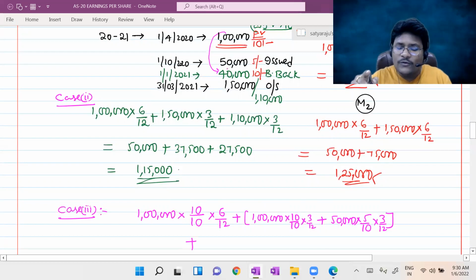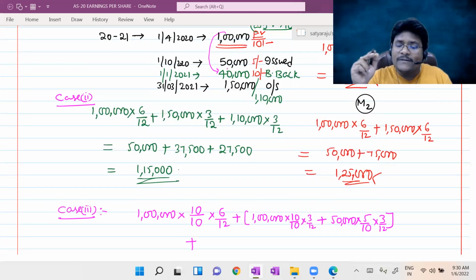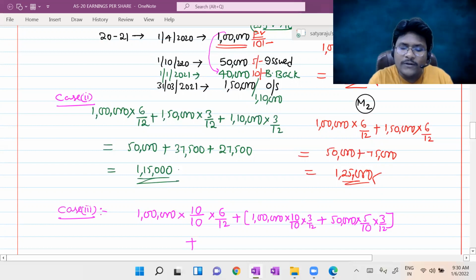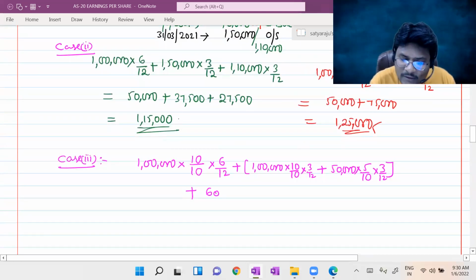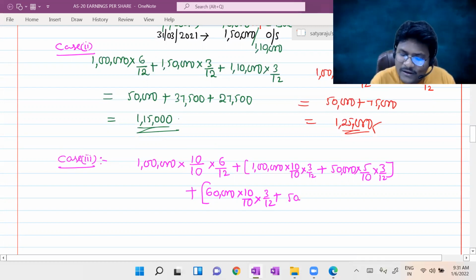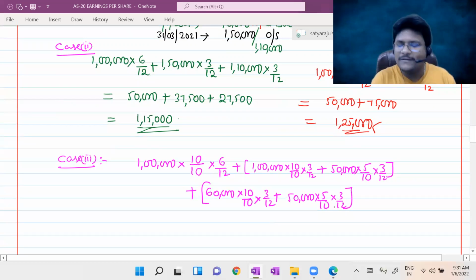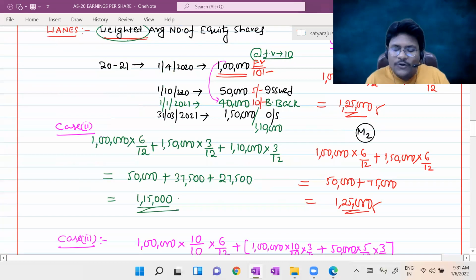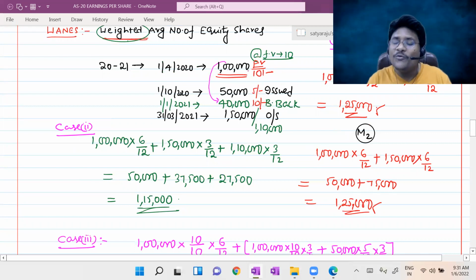Out of such 1,10,000, 50,000 plus 60,000. Out of this 1,40,000 was bought back means remaining 60,000 equity shares are there, na. 60,000 plus 50,000 will be there. That means 60,000 equity shares are fully paid up. These were outstanding for remaining 3 months. And the remaining 50,000 equity shares are partly paid up. These were outstanding for the remaining 3 months. Now, the only simple issue, I just added to the period value weight, paid up value weight as well.